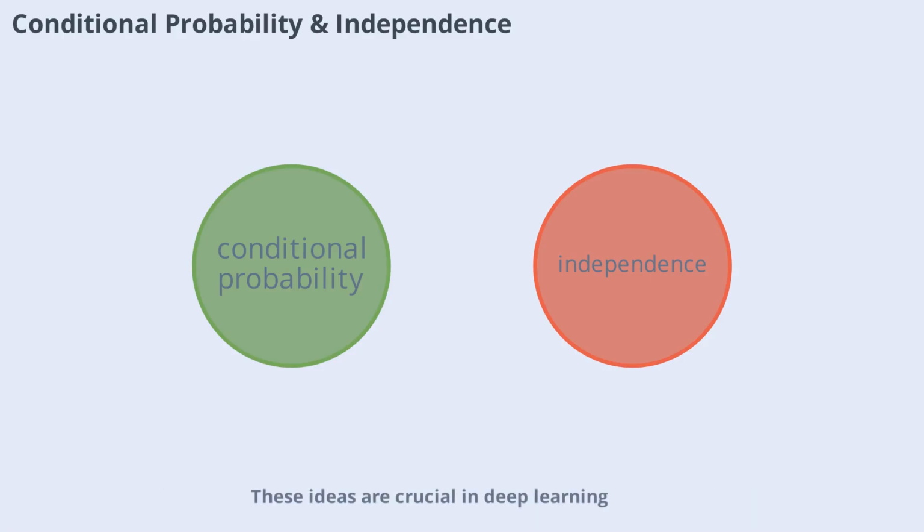These ideas are crucial in deep learning, especially in classification tasks where models predict the probability of different outcomes given specific inputs. Mastering conditional probability and independence is key to understanding how models learn from data.